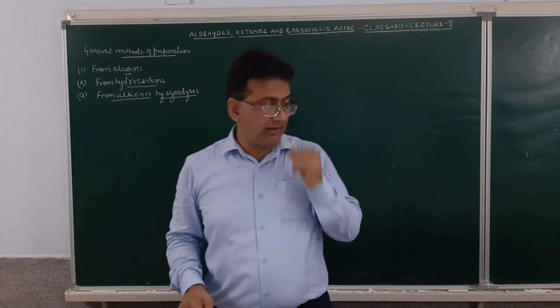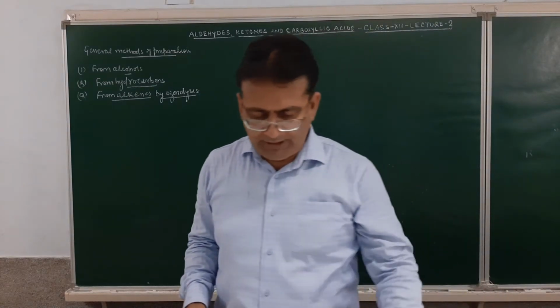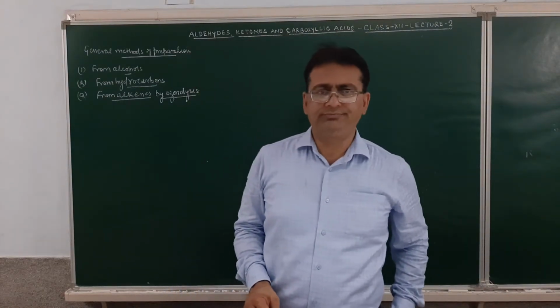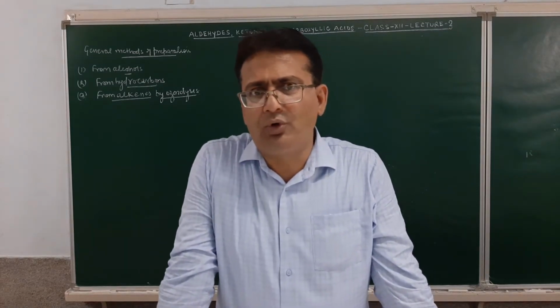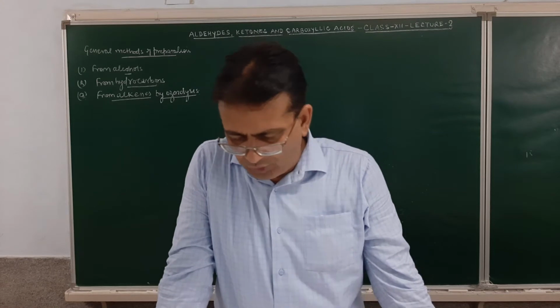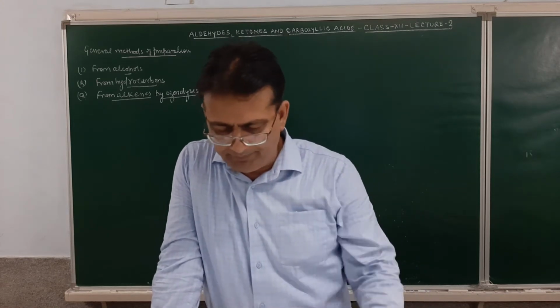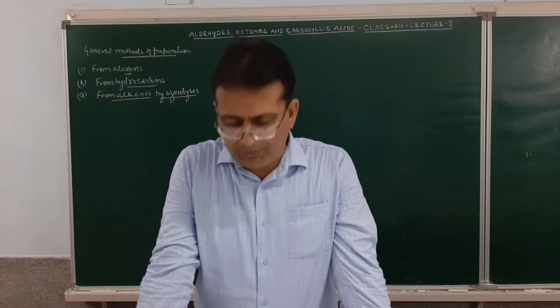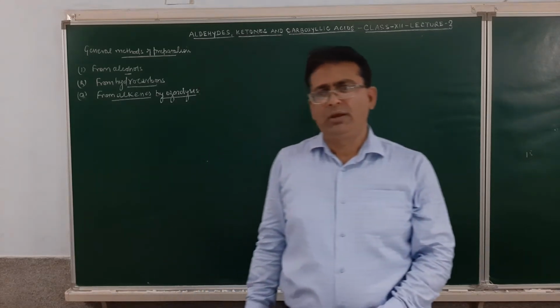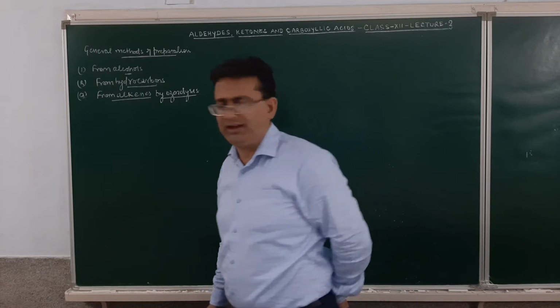Students, we all know that when alkenes are made to react with ozone, an addition reaction will take place, resulting in the formation of ozonide. These ozonides are unstable in nature, which when treated in presence of zinc and water, the formation of a carbonyl compound will take place.